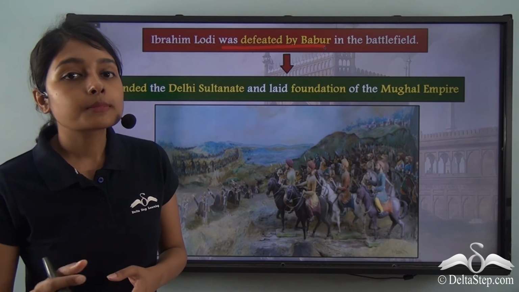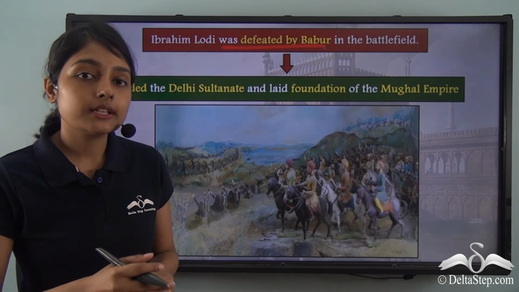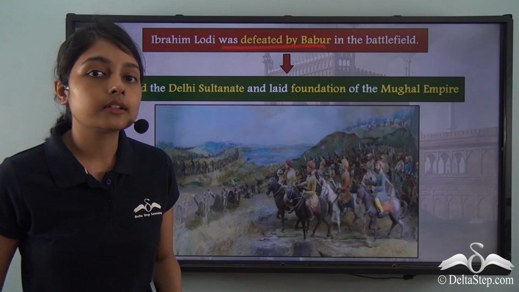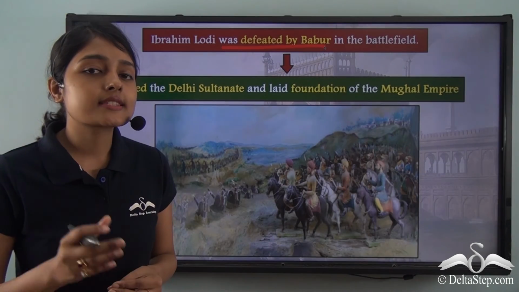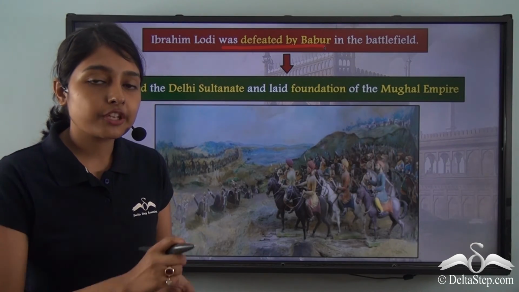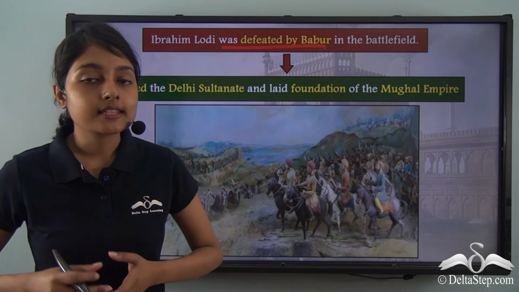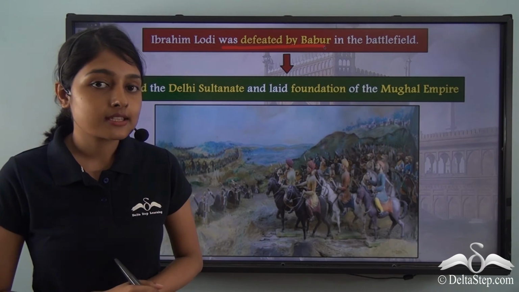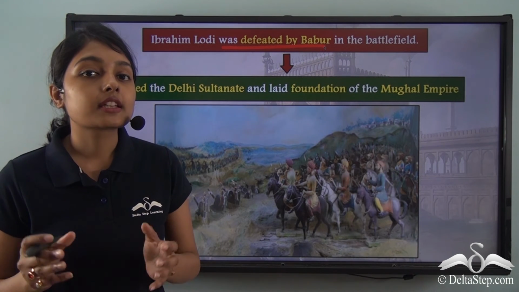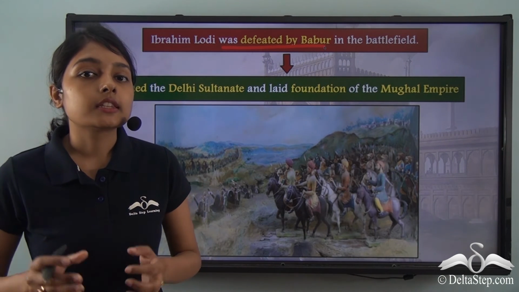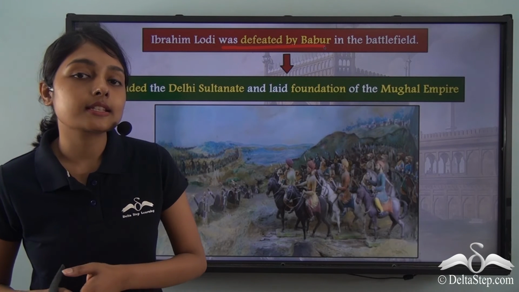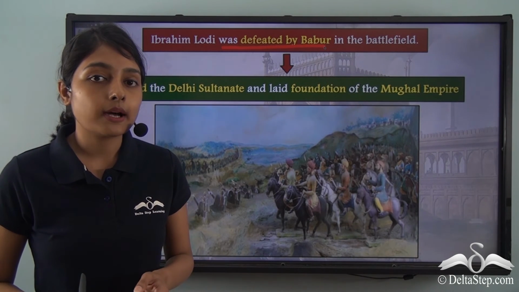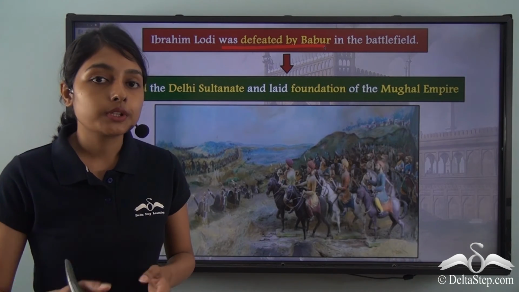With this, we come to an end of the Lodi dynasty, because Ibrahim Lodi was the last sultan to rule under the Lodi dynasty. Now, what did this end of the Lodi dynasty pave the way for? The 5 great dynasties that ruled under the Delhi Sultanate were the Slave or the Mamluk dynasty, which was followed by the Khilji or the Khalji dynasty. The 3rd dynasty to rule under the Delhi Sultanate was the Tughlaq dynasty, and this dynasty was followed by the Sayyid and the Lodi dynasty.